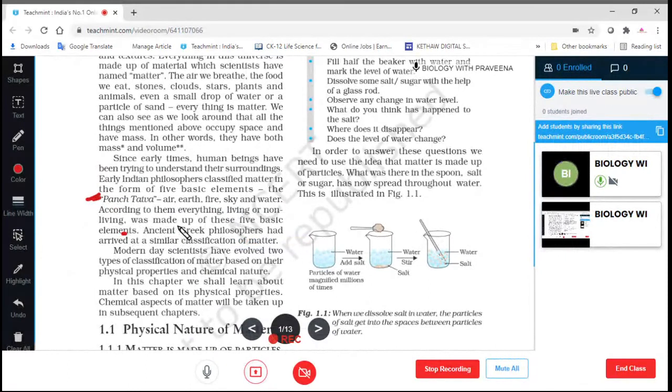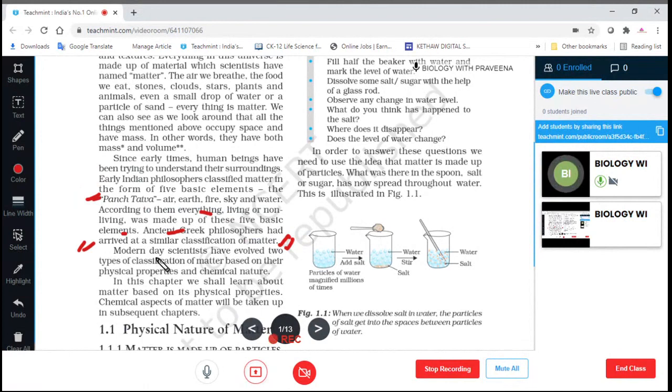Ancient Greek philosophers had arrived at a similar classification of matter.